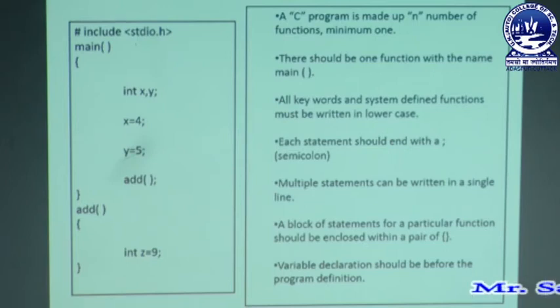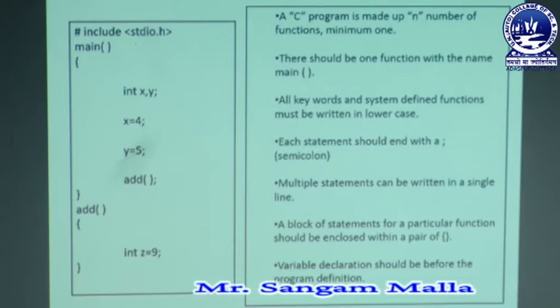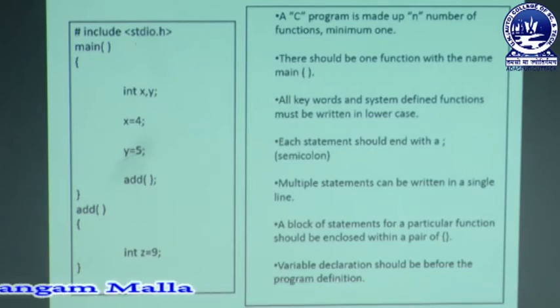Similarly, the next rule is that all keywords and system defined functions must be in lowercase. That means all the keywords or any functions which we use in the program must be in small letters or lowercase. Each statement should end with a semicolon. You can clearly see every statement is ending with a semicolon. That means a semicolon is a mark that the statement has ended. Next, multiple statements can be written in a single line. Here we have 4 statements in the main function, but we can accommodate all the 4 statements in a single line also. Similarly, a block of statements for a particular function should be enclosed within a pair of curly brackets.